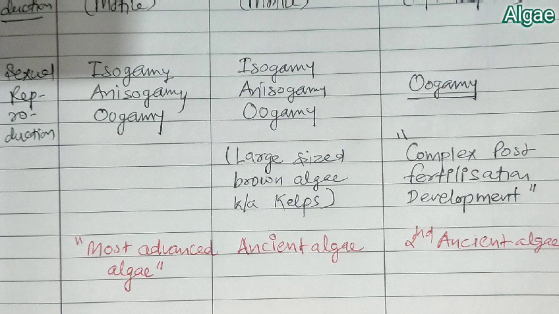Now next to that we talk about the ancient and advanced feature. So please remember that brown algae is an ancient algae, then red algae is the second ancient algae.